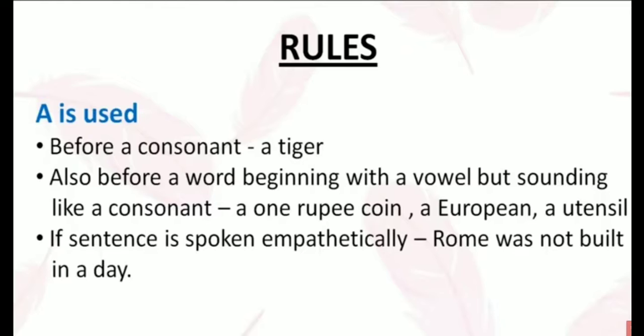But when a word begins with a vowel sounding like a consonant, we also use a before the word. If the sentence is spoken emphatically, Rome was not built in a day. So in that sentence also we use a.